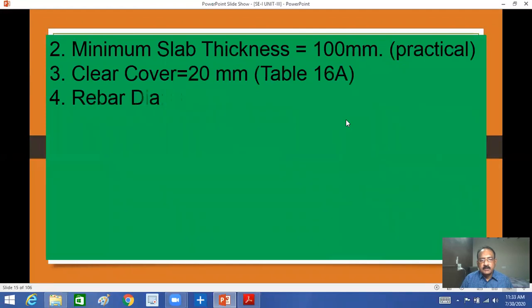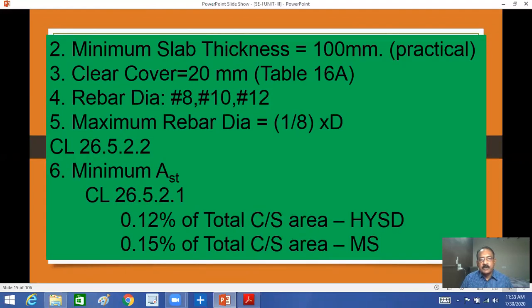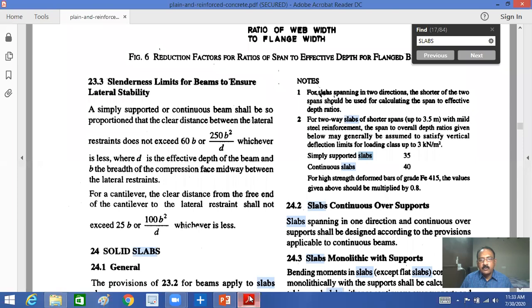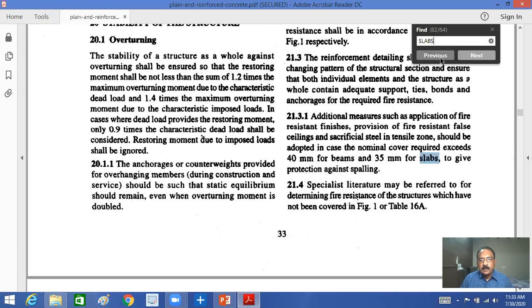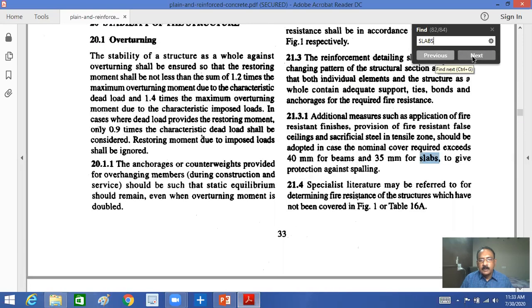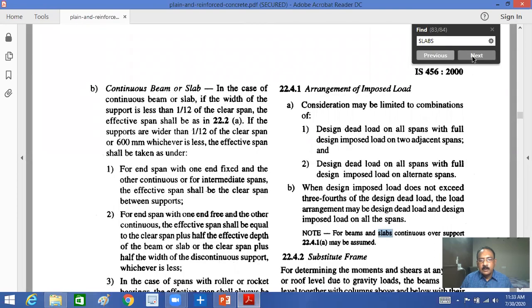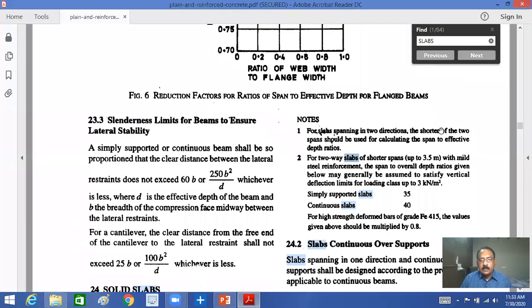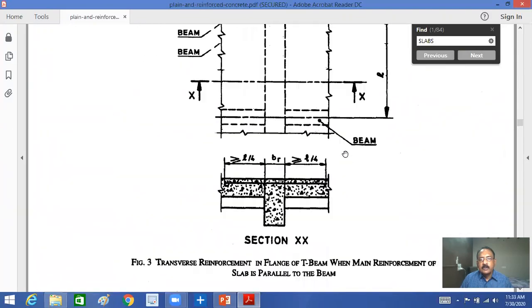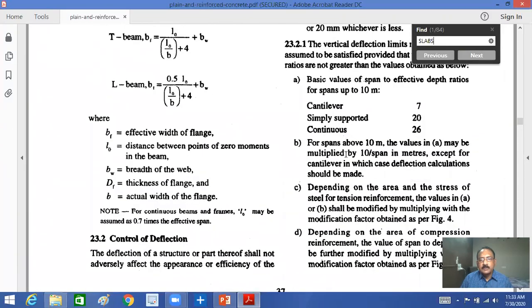General considerations in the design of slabs. First one is we have to check the span by effective depth ratio. How are we going to check this? See here, if you see in the previous clause 23.1, right? Here the ratio is for simply supported slab 35 and 40, and if you observe, as per beams and slabs, same.